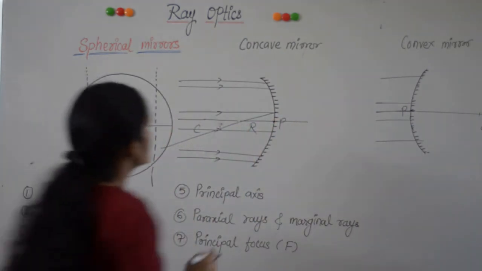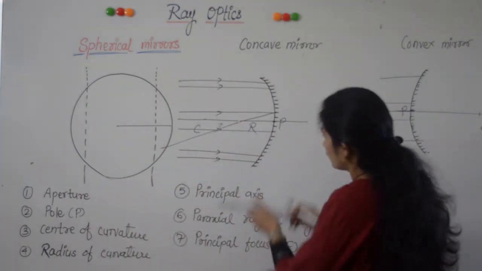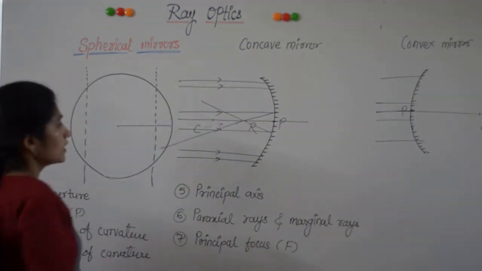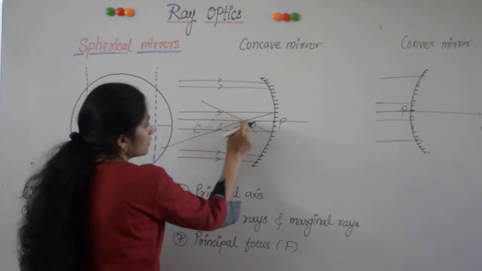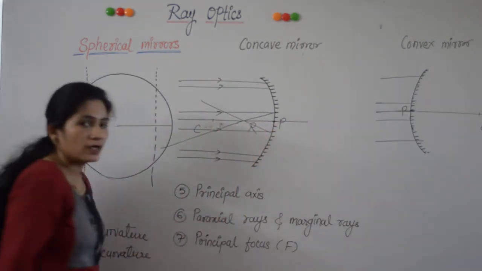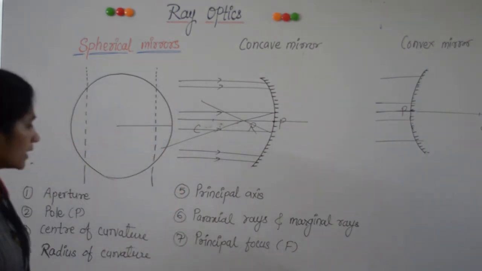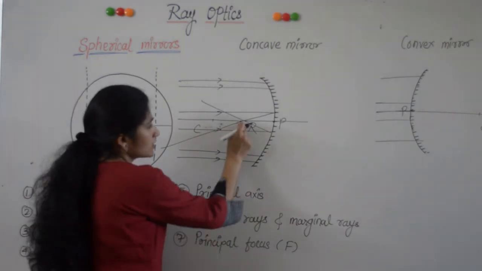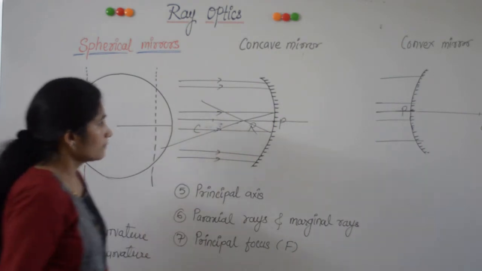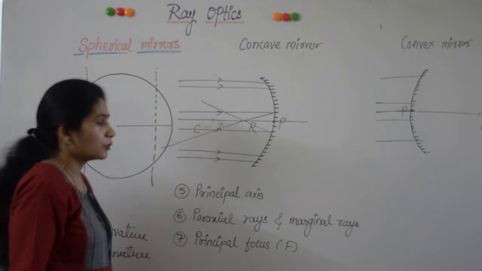This point lies on the principal axis and it is called the principal focus. But only the paraxial rays intersect at this point, not the marginal rays. Marginal rays intersect in between the focus and pole.